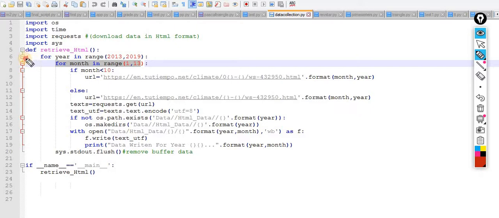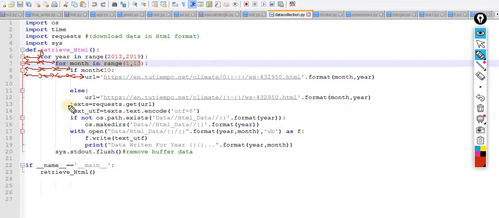Here if I observe carefully, there is one tab. If I observe carefully, there is another tab, one more tab, that means two tabs. Then you can easily imagine, here are three tabs. And here, how many tabs are there? 2, 3 and 4 tabs. Now 4 tabs mean this is part of this, and 3 tabs mean this is part of this for loop. 2 tabs mean it is part of this for loop. 1 tab means this is part of this function.